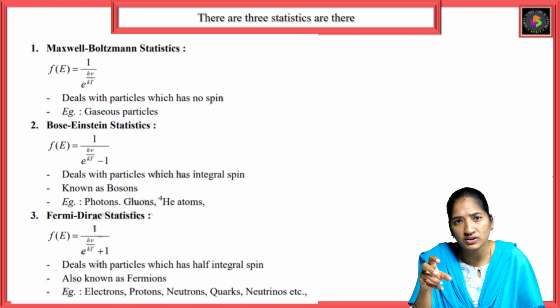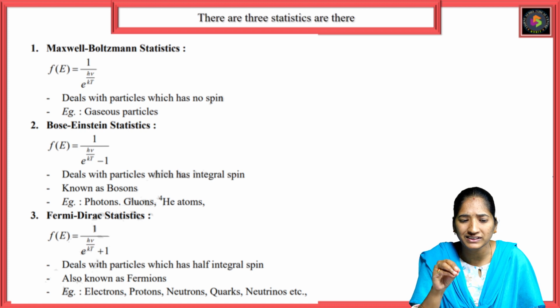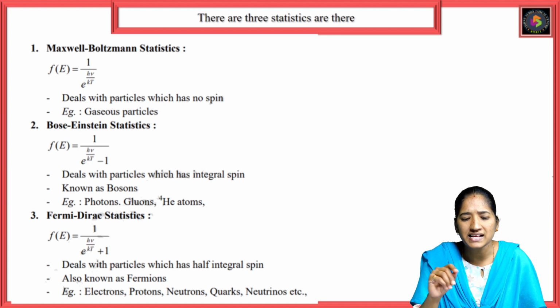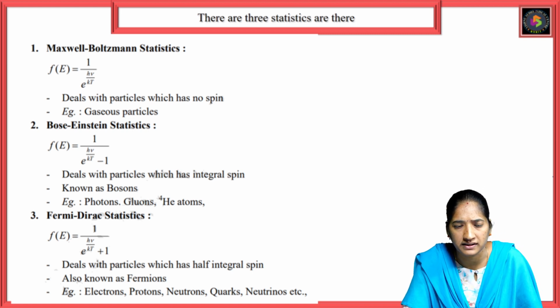According to Maxwell-Boltzmann statistics, it deals with particles which have no spin. An example of these particles is gaseous particles.